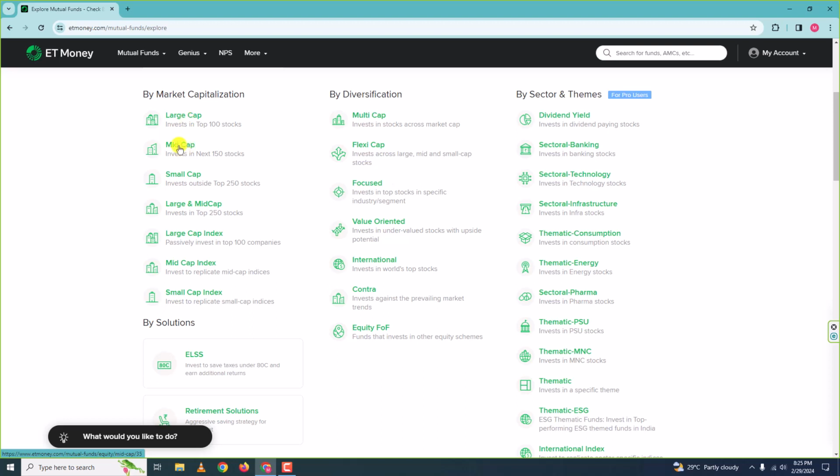Next is mid cap. It is riskier than large cap. Here we have medium risk and medium reward. Now these are okay companies. The mid caps of today will be large caps of tomorrow. They are not so stable but not so volatile too. Okay, so here you will get medium risk and medium reward, and the highest risk would be small caps.